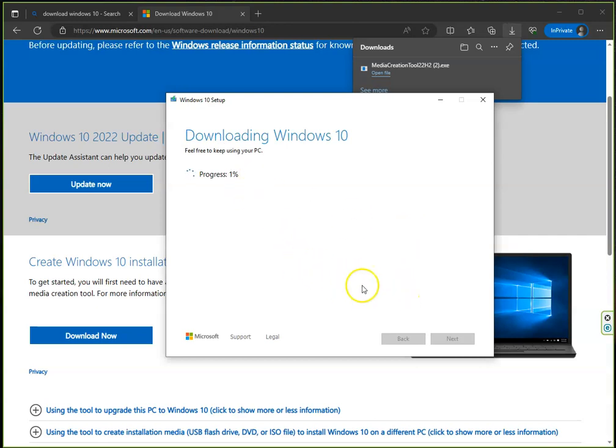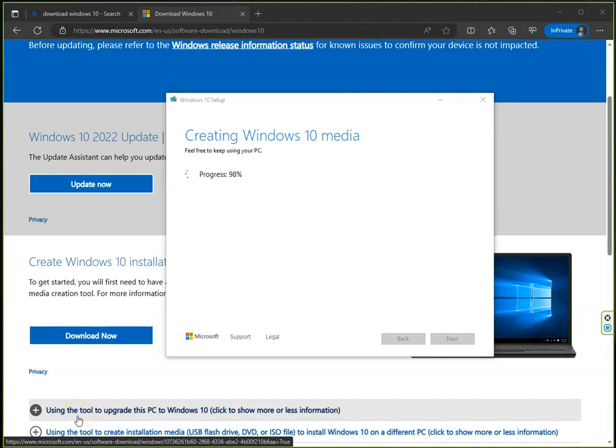Let me stop the video and I will come back once this is done, because it's going to take some time. As you can see, the verification for the download was done. Now the progress to create the installation is another part. This is going to take probably a few more seconds, and it's actually going super fast. Let me start the video again and come back when it's close to the end. As you can see, it's 98% done. Just a few more seconds and we will have our USB ready for installation.